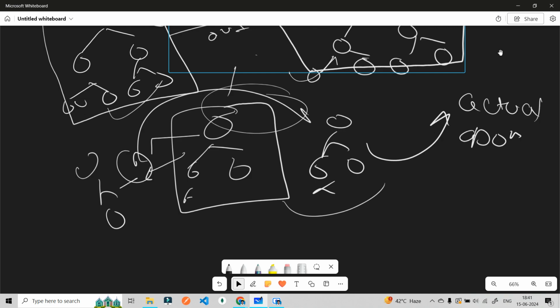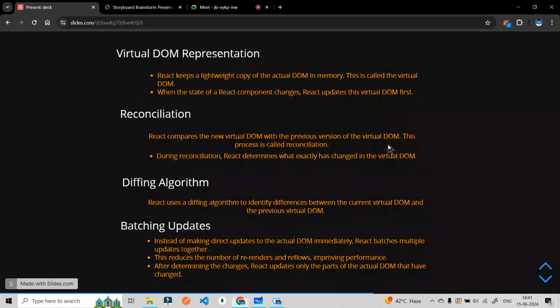Within milliseconds, it creates the DOMs, compares them, and manipulates the actual DOM. So if there are 10 DOMs being created, within milliseconds it will compare them, make a new DOM, and then update the particular DOM. So this process is known as reconciliation. What is reconciliation? It compares the new virtual DOM with the previous version of the virtual DOM, and this process is called reconciliation.